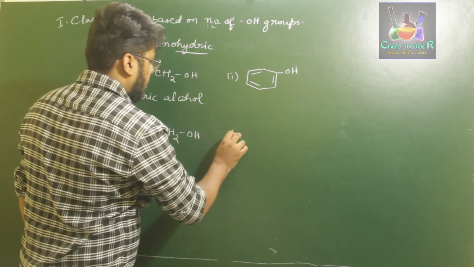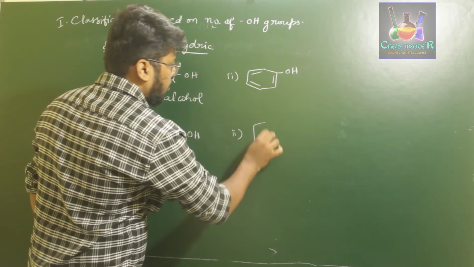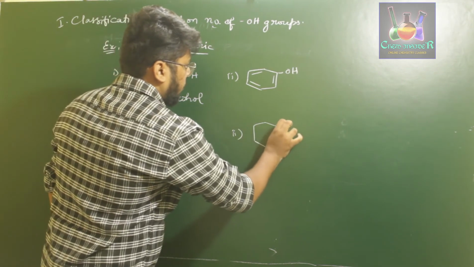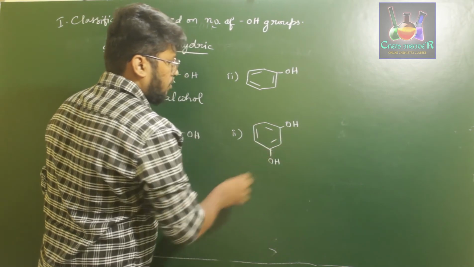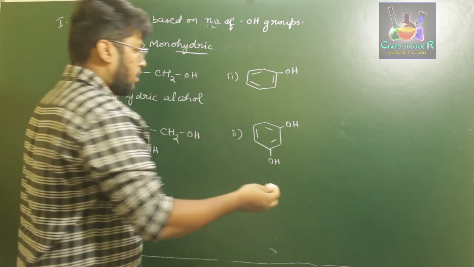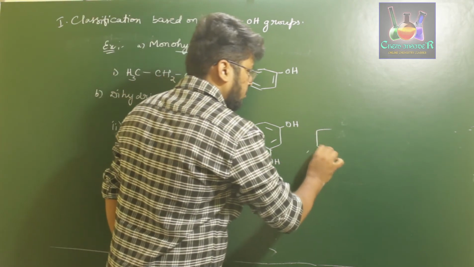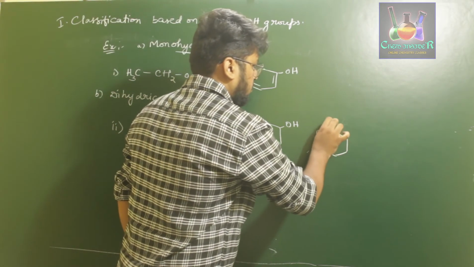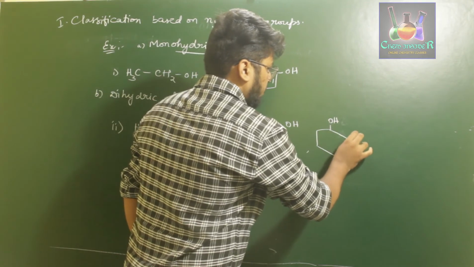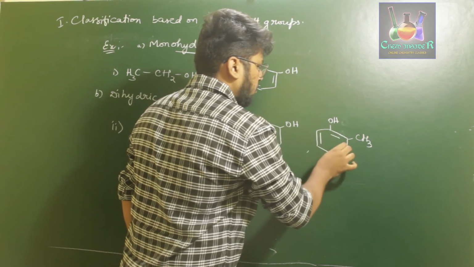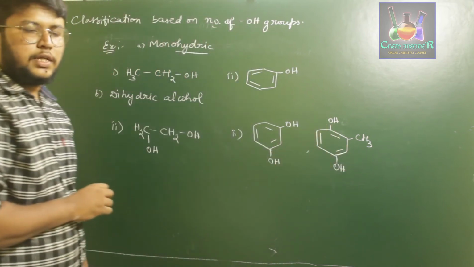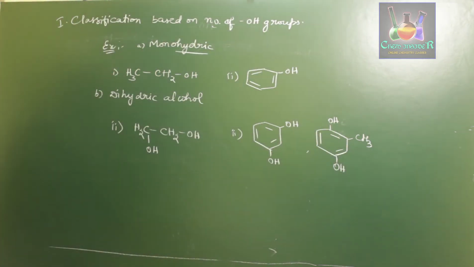And for the aromatic example, we can go for 1,2 substituted OH groups on a benzene ring. Like this, 1,4 substitution, or you can take one more example: OH, CH3, OH. This is an example for OH attached to the toluene group. Okay, so these are examples for dihydric alcohol.